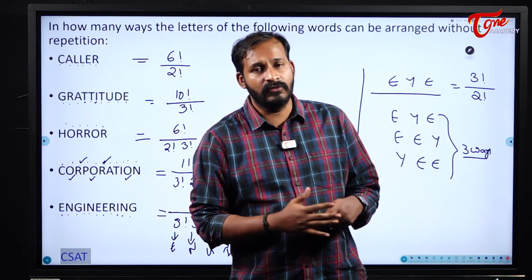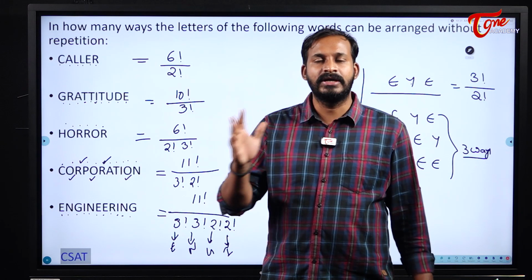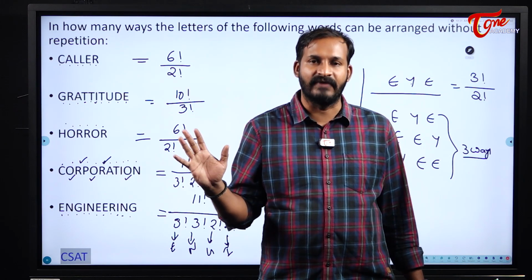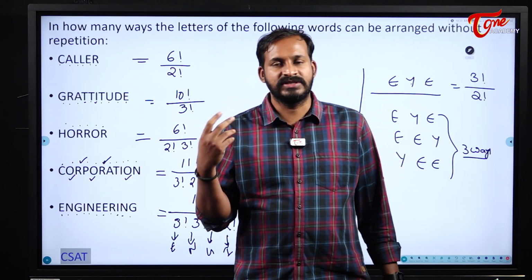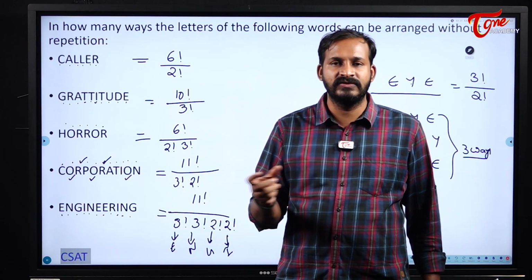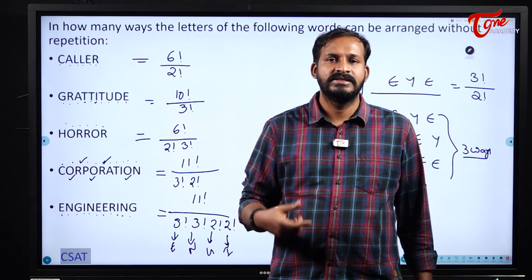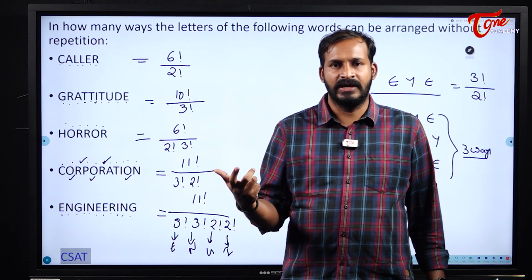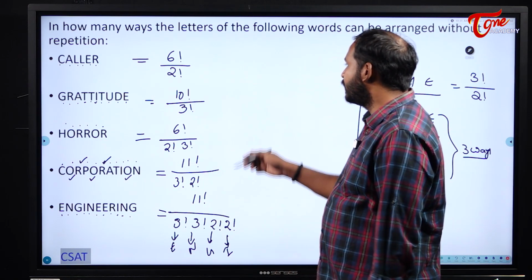If in the given word no letter is repeated, very happy, directly we will count the number of letters in that word and write that factorial. If the word has some n number of letters, our answer becomes n factorial, right? Like this we are going to solve the answer.